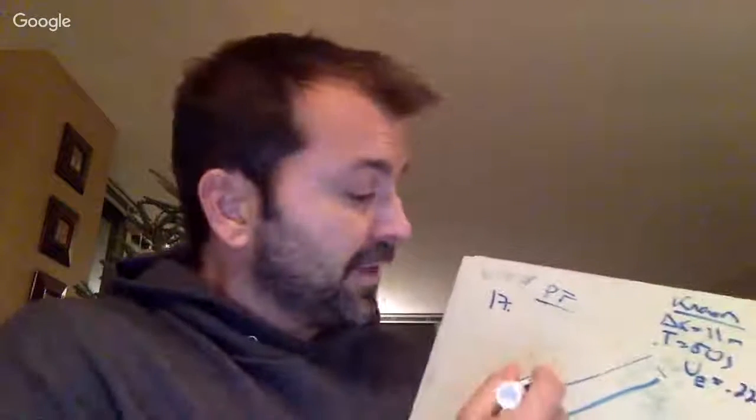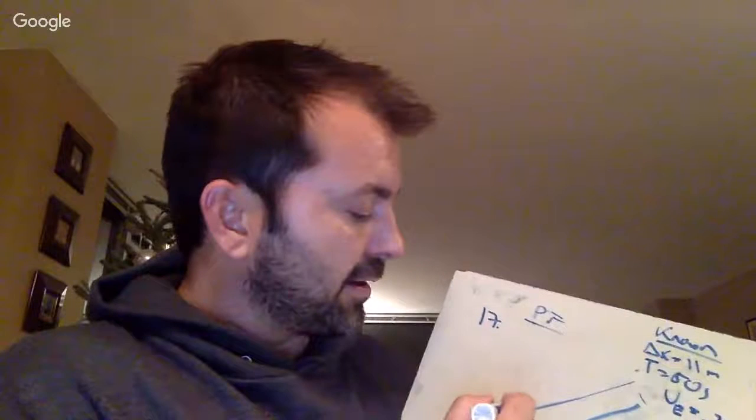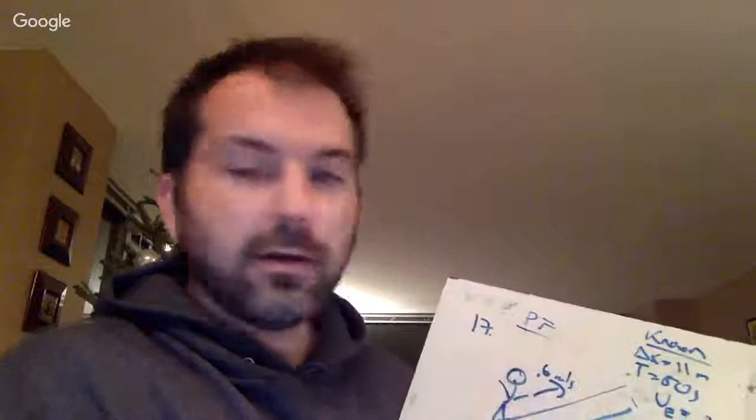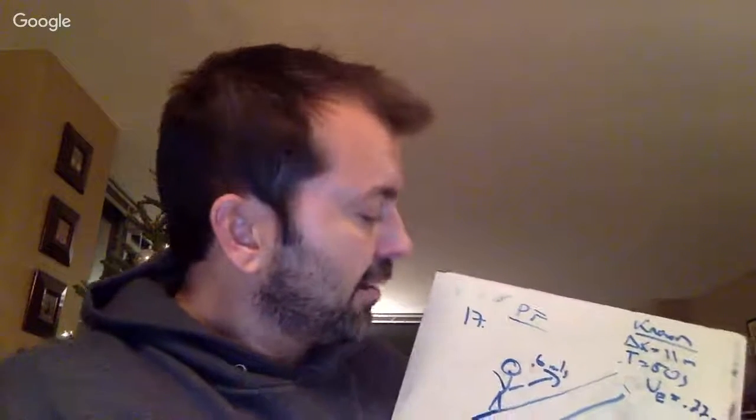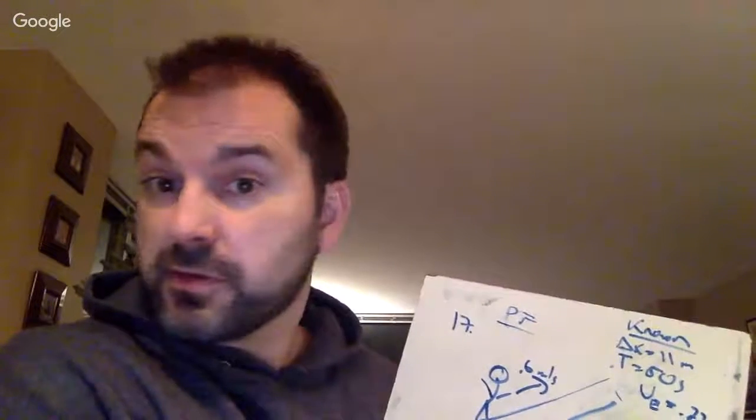Now it says, if I were to get on this escalator and I were to walk up the escalator with a speed of 0.6 meters per second relative to the escalator, okay? Then what that means is I'm moving at 0.6 plus 0.22 meters per second, which is the escalator speed.